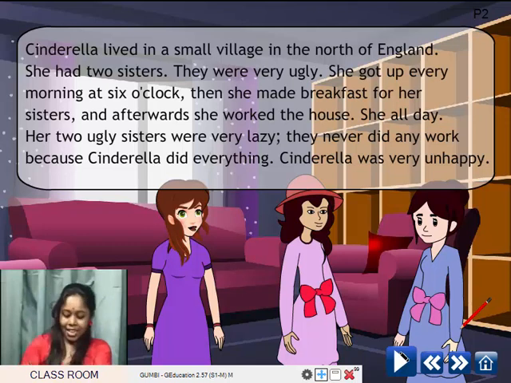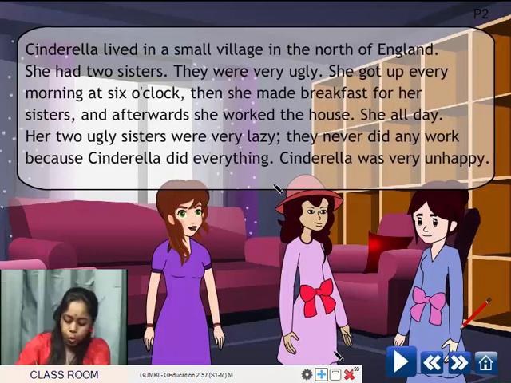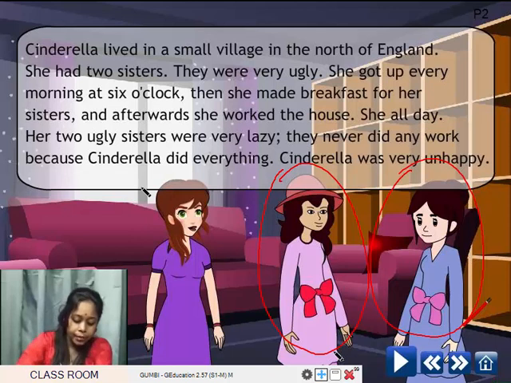A hat. Yes. You know, Cinderella had 2 sisters. They were stepsisters. And they were very ugly, but Cinderella was very pretty. So, these 2 are the sisters. Okay. And this is Cinderella.